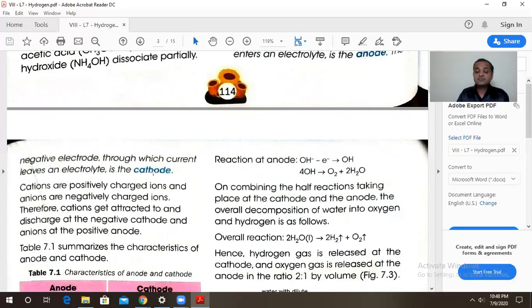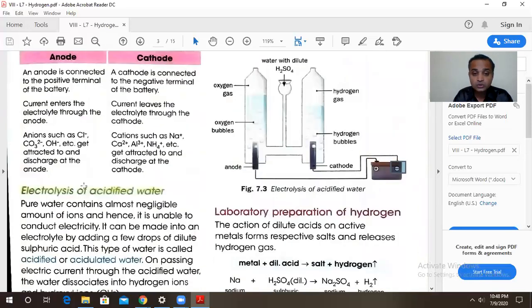Now, dear friends, anode and cathode are the two electrodes. We can see it over here. Anode is connected to the positive terminal, cathode is connected to the negative terminal of the battery. At the anode, anions are attracted. Anions have which charge? Negative charge. So they are attracted towards the oppositely charged electrode.